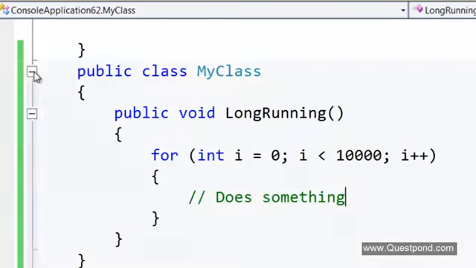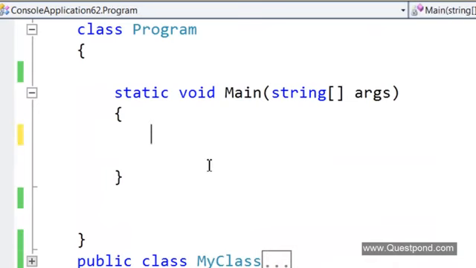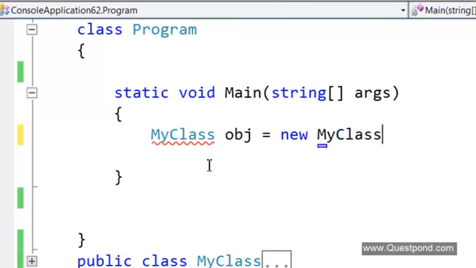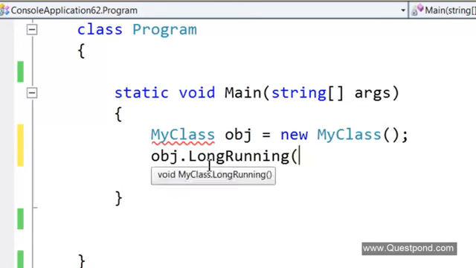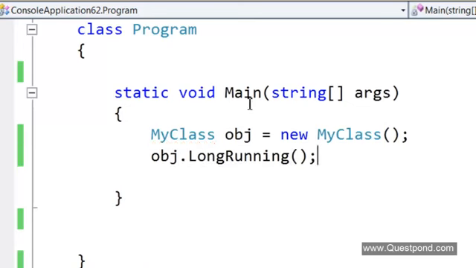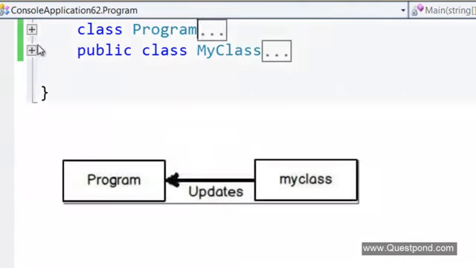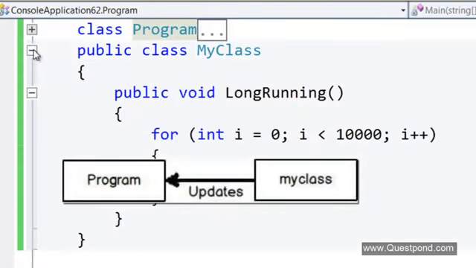Now this my class, I'm calling it from this program class here, or from my static void main. I'm trying to invoke my class, so over here I'm going to say obj dot long running. So now here we have two parties. One party is this class program, my static void main, and the other party whom I'm calling is my class.